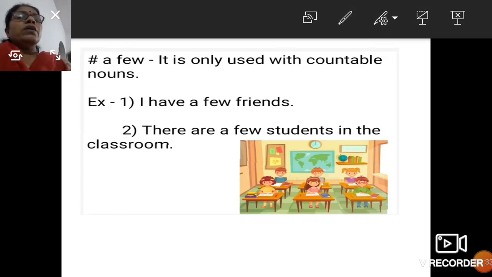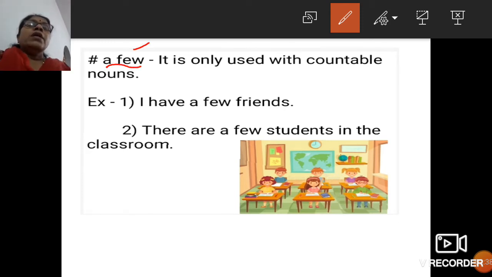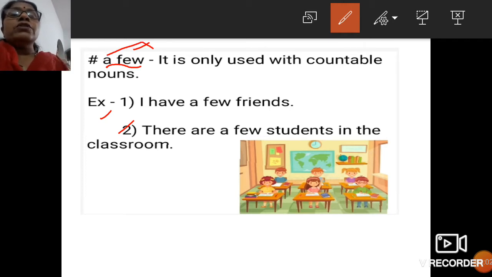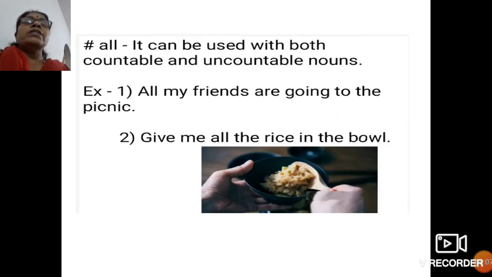Now the first word is a few. When do we use the word a few? It is only used with countable nouns. For example, I have a few friends. They are countable. Next one, there are a few students in the class, wherein you can count. So remember this, a few is used for countable nouns. Let us take some more examples.